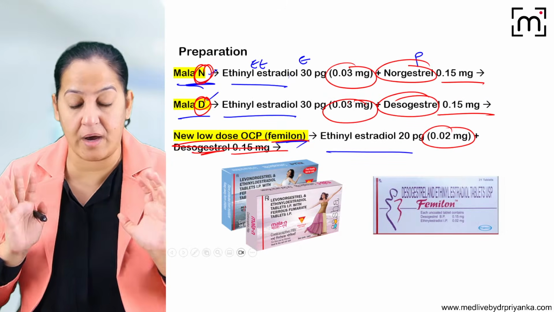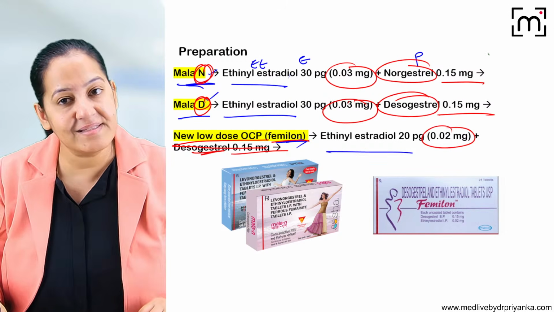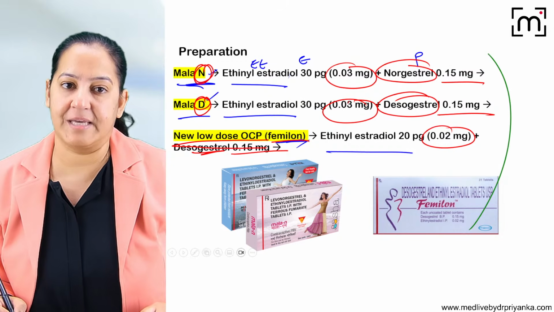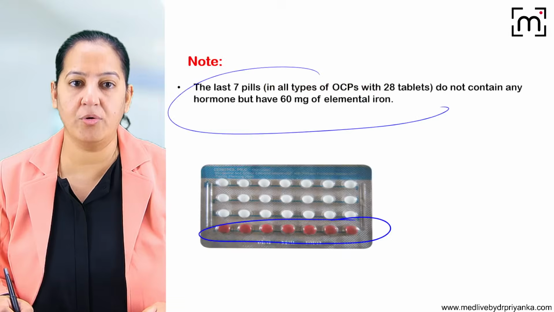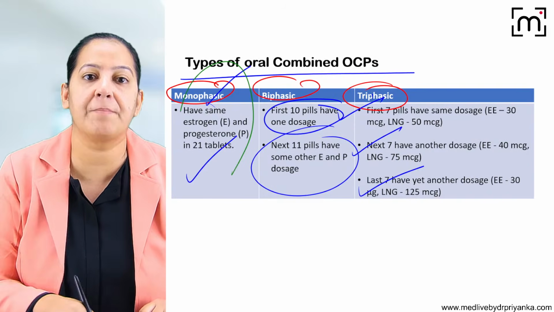So this is what you are asked in your vivas also. Please learn it by heart. That is the monophasic pills. How many of you got it? So out of the 3, the monophasic are most important.